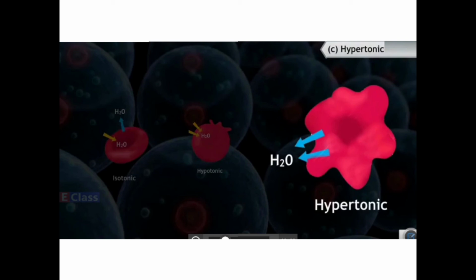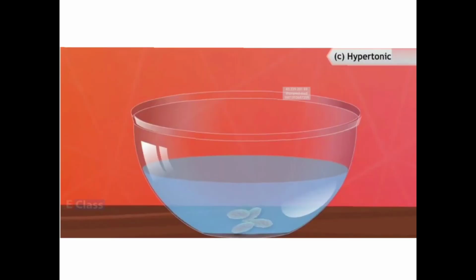In the hypotonic it was endosmosis. And there is a contraction in the cytoplasm because the water is going out of the cell. This process is called plasmolysis. So when you keep the raisin in the sugar solution, it will shrink.